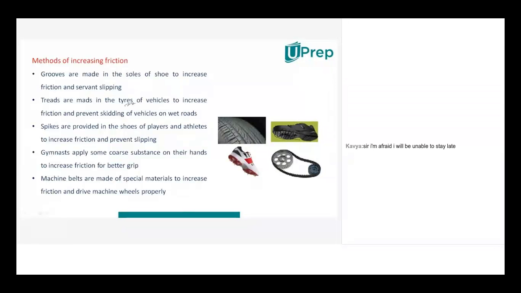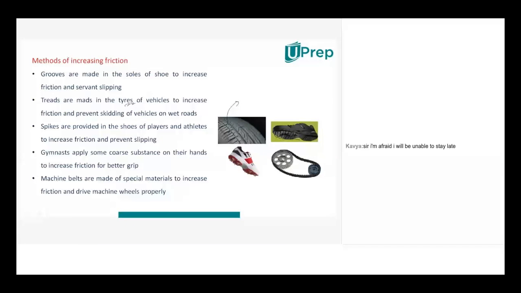And maybe you know that if you see some of the vehicles which have tires, if these treads are not there, and if that particular vehicle is moving and you brake, definitely it will slip and fall. Why will you fall?